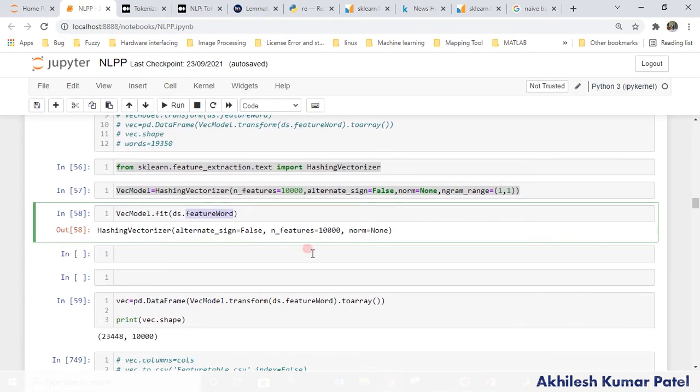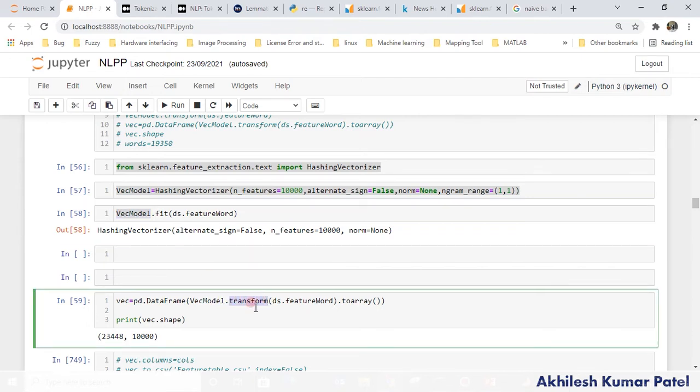Why will you require this function when you apply new data for testing purposes or live data? In that case you will require this model, but to transform into the feature we use this transform.